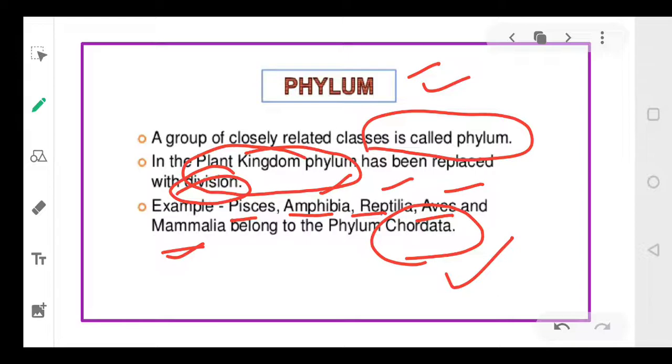Phylum is made up of closely related classes, and this phylum is called division in case of plants. In animals we call it phylum, in plants we call it division.